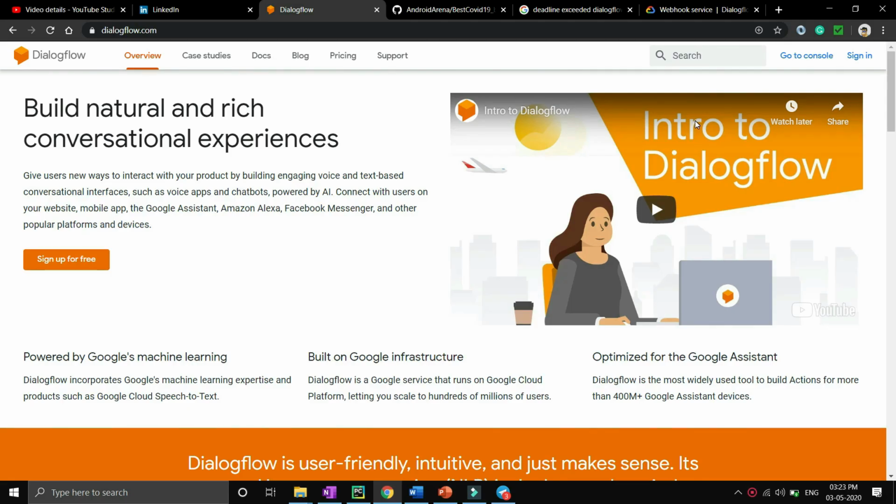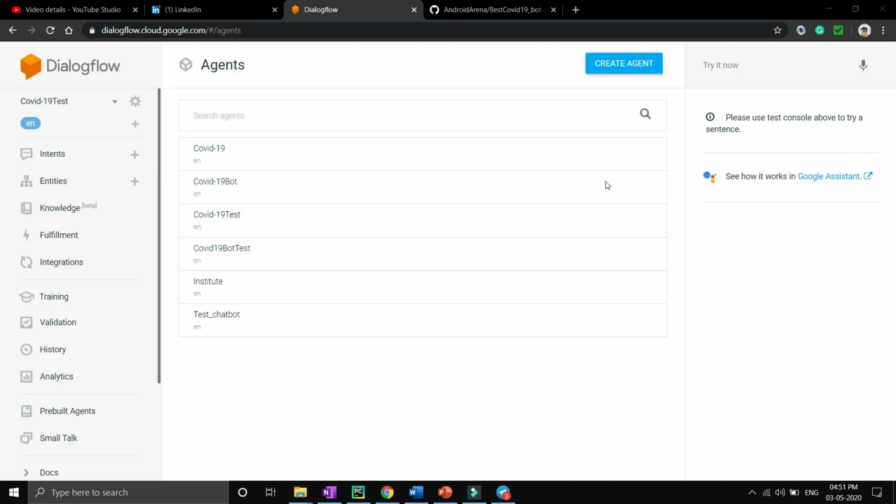Now to create a chatbot agent, you have to log in to your Dialogflow account with your Gmail ID. I have already done that, so I'll go to the console directly. Otherwise you have to log in or sign in with the Gmail ID. So just click on the go to console option. After login, you will see a blank dashboard like this. I have already created some agents, so you will not see all these options there. So you have to create an agent first.